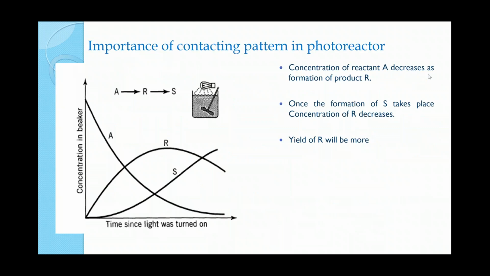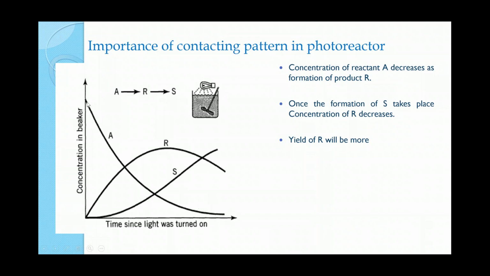I will give you one example of how, with the same material and the same process, the contacting pattern and the arrangement of the reaction affect the product. Suppose a series reaction is A to R to S, and this is a photocatalytic reaction. Suppose this is a tubular reactor with a mixed gas system, and a UV lamp is passed so that UV rays are throughout this volume.